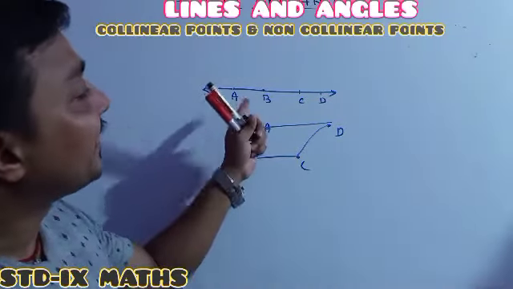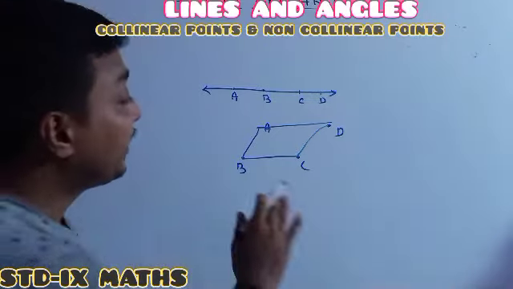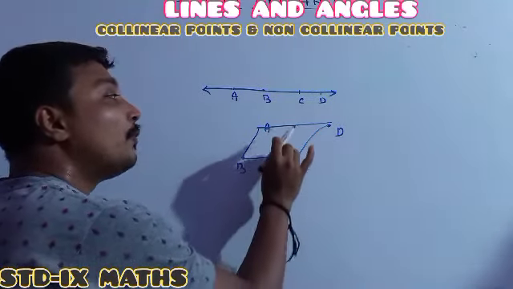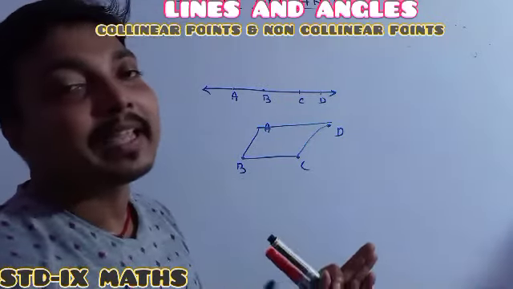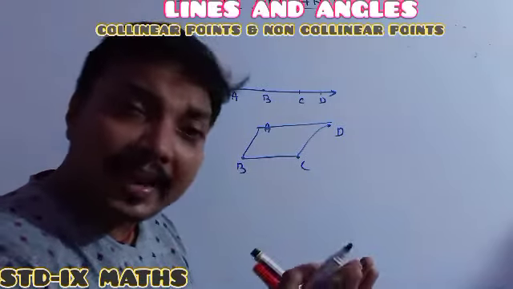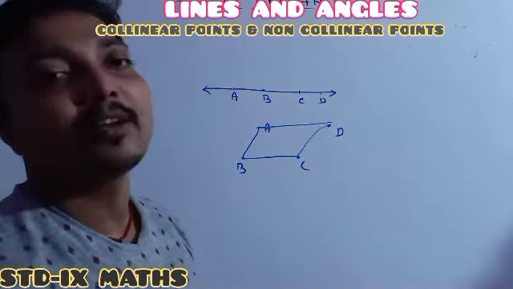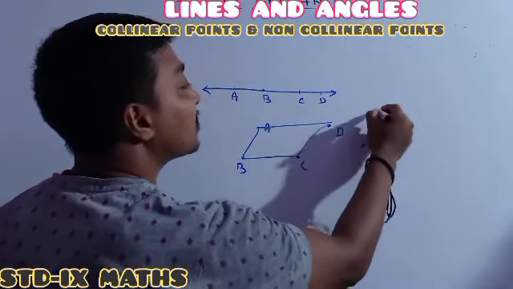Collinear points means three or more points lie in a line, but whenever the points do not lie in a single line, we cannot call them collinear, we call them non-collinear.